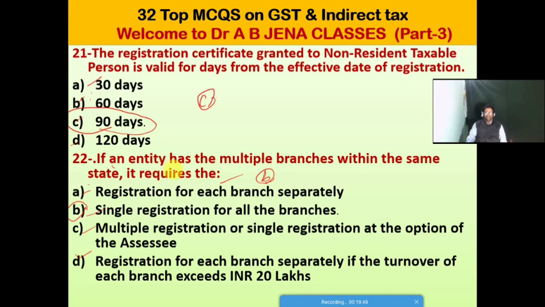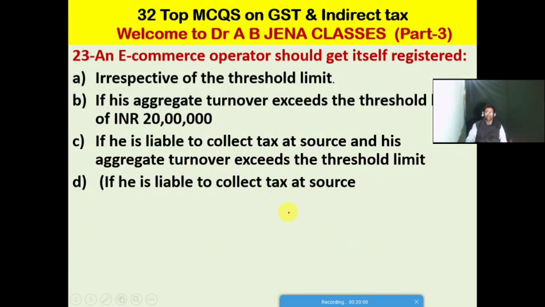If an entity has multiple branches within the same state, what is required? A single registration for all the branches. So next one, MCQ.